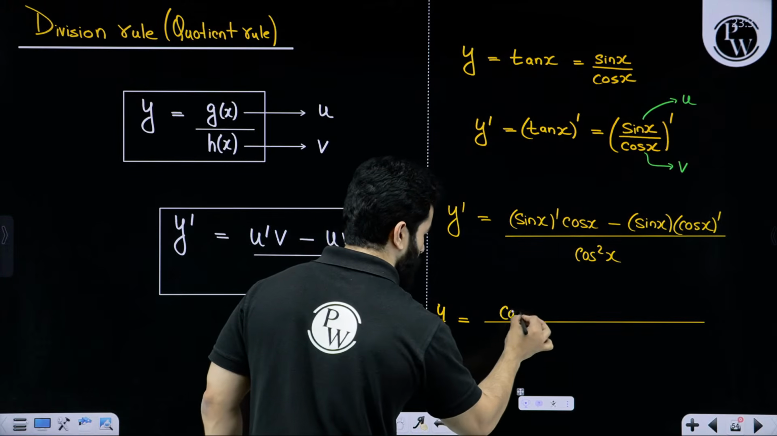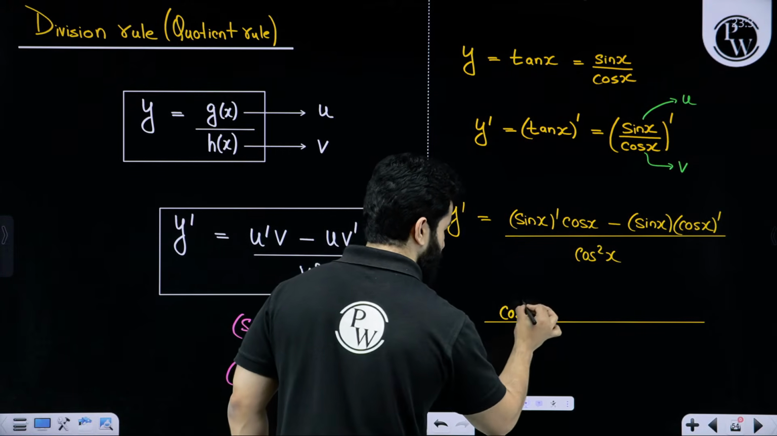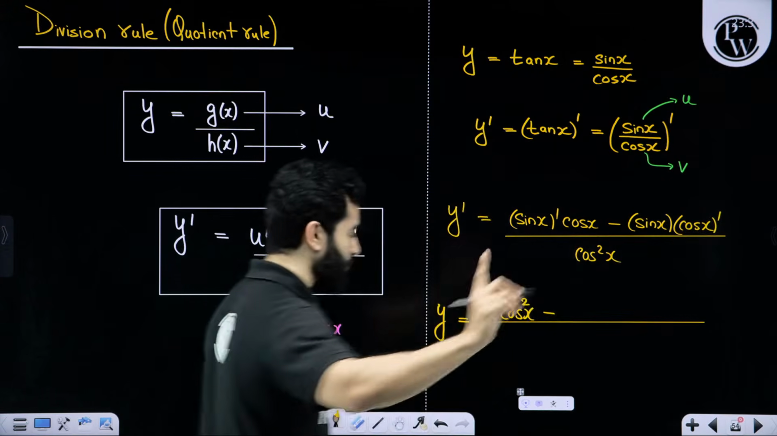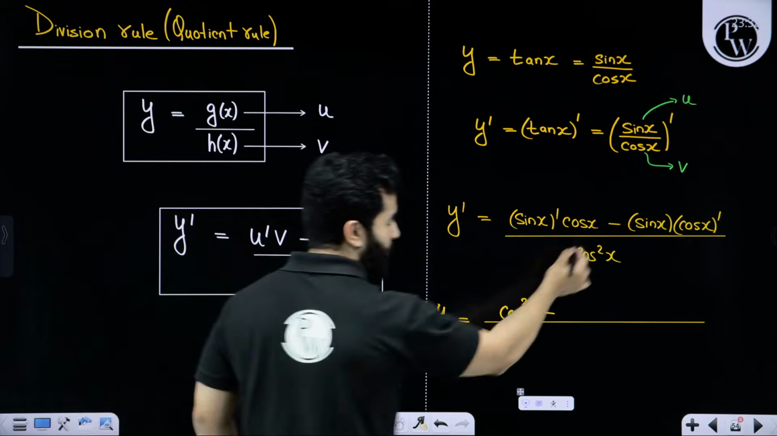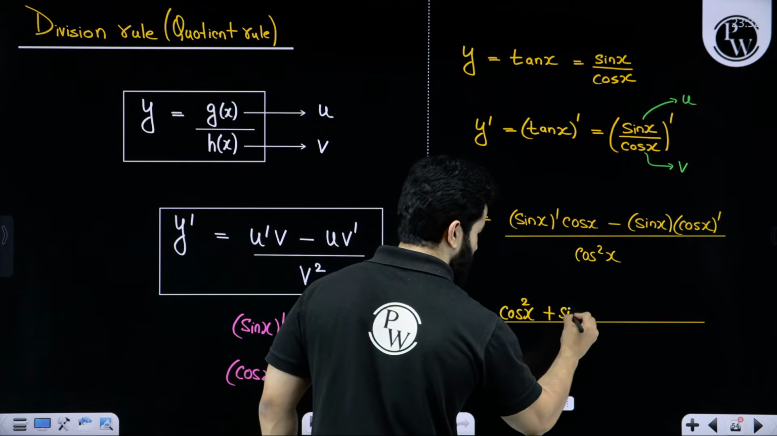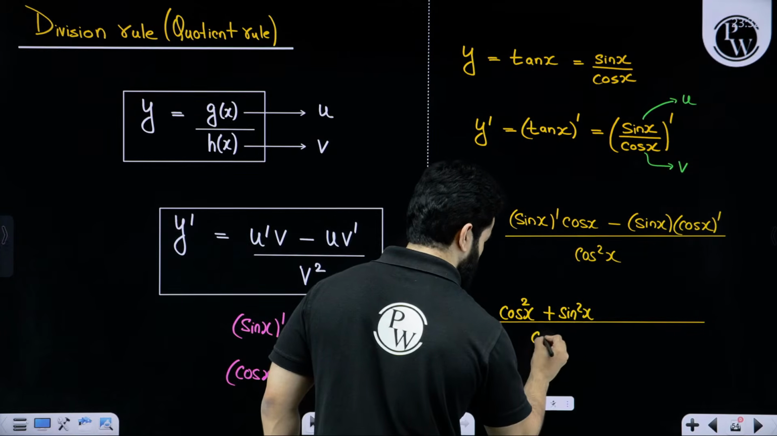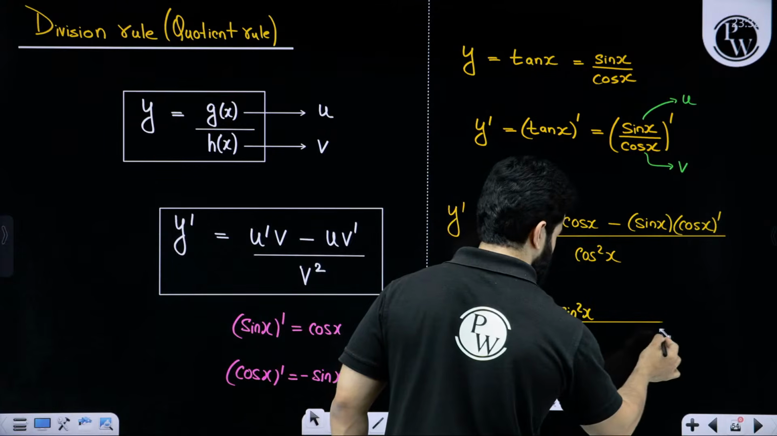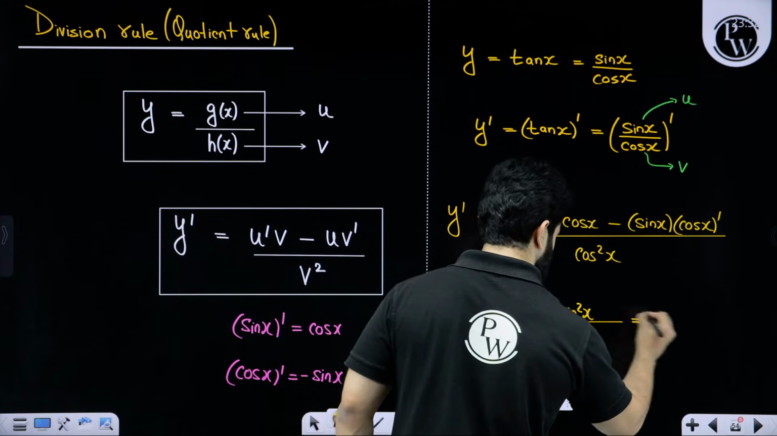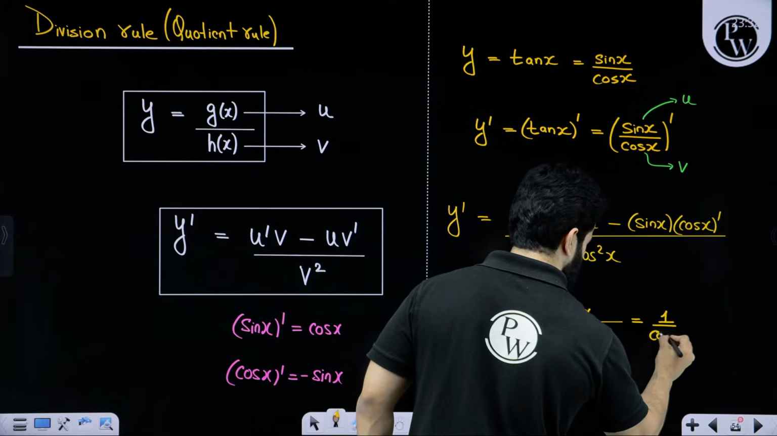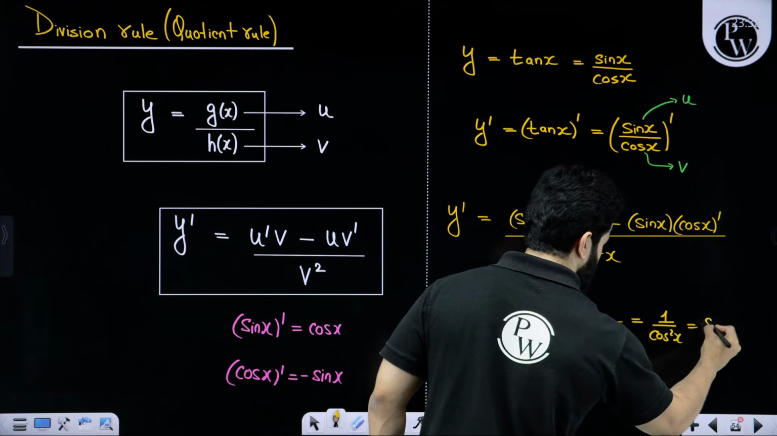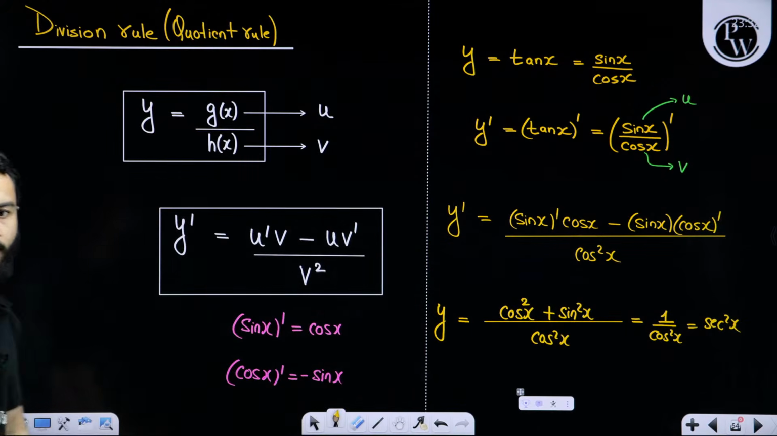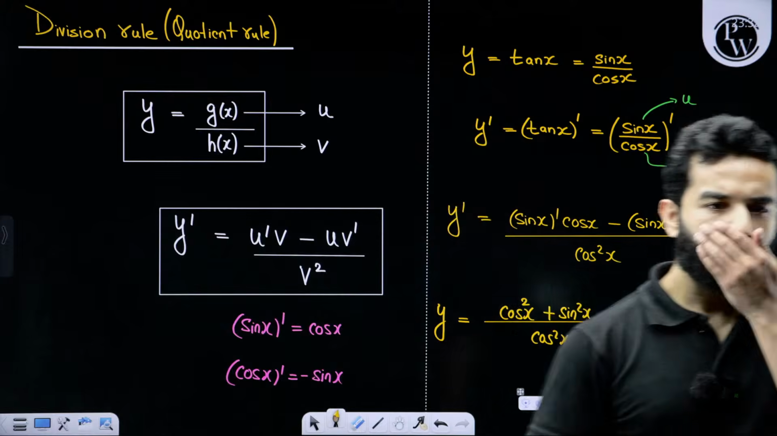Differentiation of sin x is cos x. We write cos x as it is, so it becomes cos square x. Differentiation of cos x is minus sin x, so this minus will become plus, giving plus sin square x divided by cos square x. Sin square x plus cos square x is 1, so it becomes 1 upon cos square x. 1 upon cos is sec, so this becomes sec square x, right? Done?